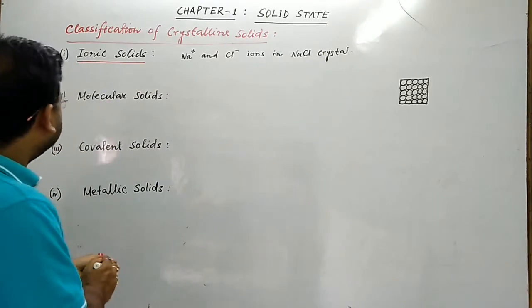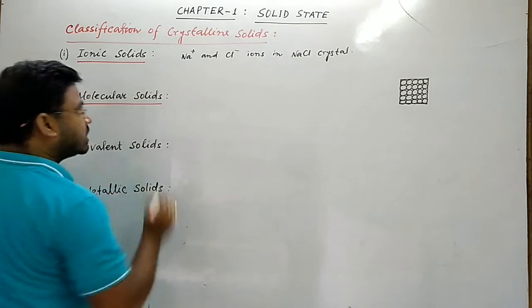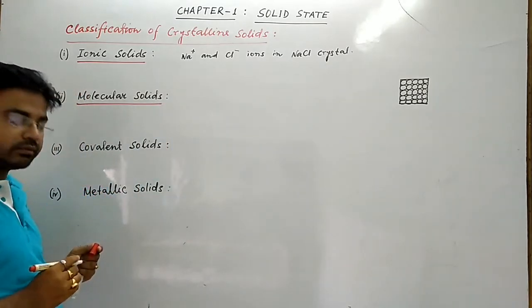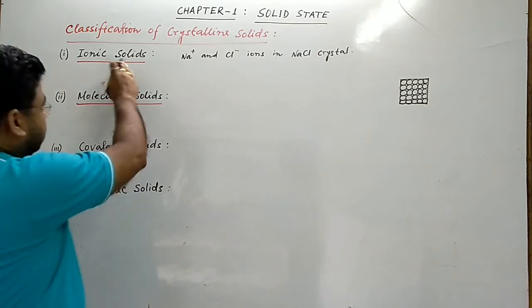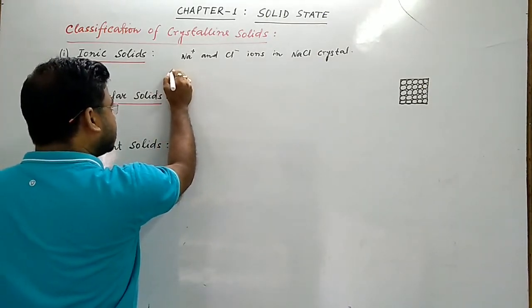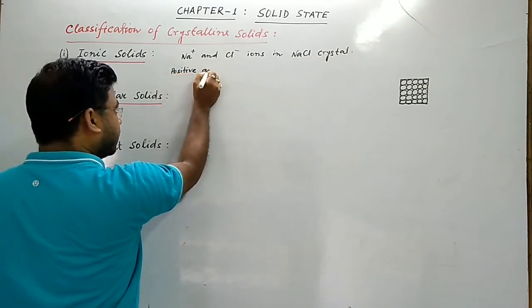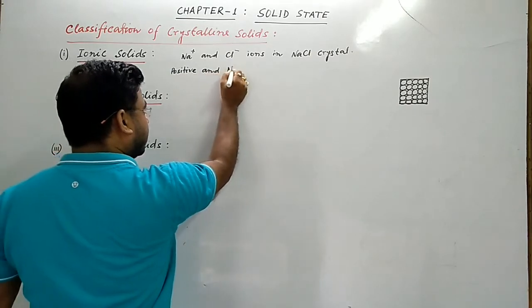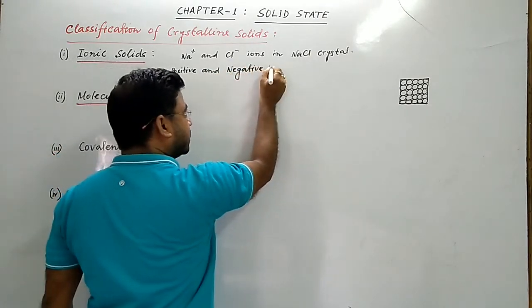Next, molecular solids. Second type is molecular solids. तो ionic solid में उन लोगों को क्या क्या मिला? The constituent particles are positive and negative ions.